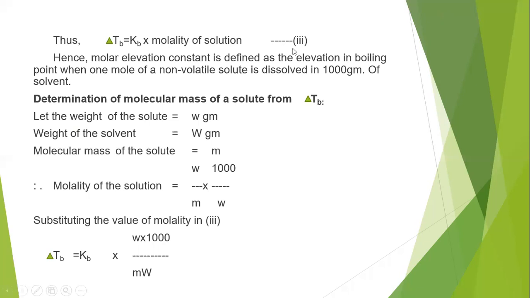How can we calculate it? As we know, elevation in boiling point, once again, is a colligative property because it depends on the number of particles of a solute, but not on the composition or nature of the solute, which has to be present in a dilute solution.